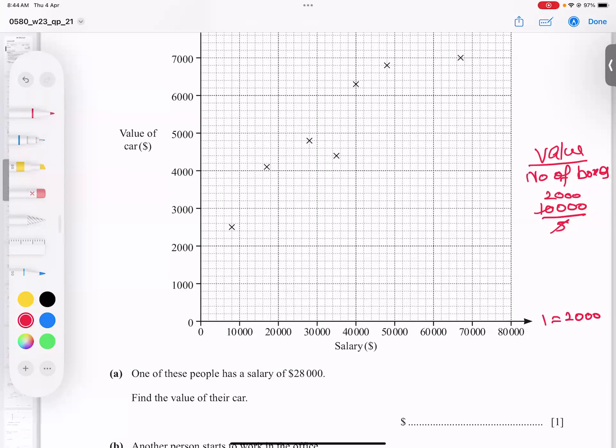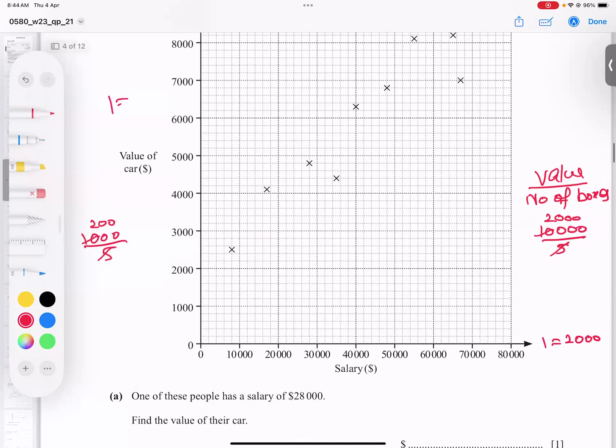And it's the same story here. The value goes up by 1,000, and the boxes are 1, 2, 3, 4, 5. 5 twos are 10 and 2 zeros. So one box equals 200. This is very clear.